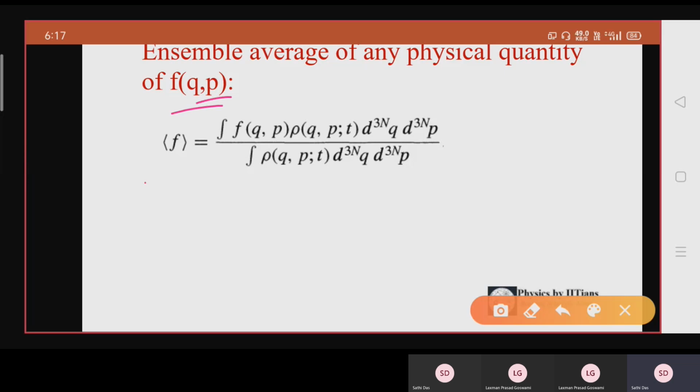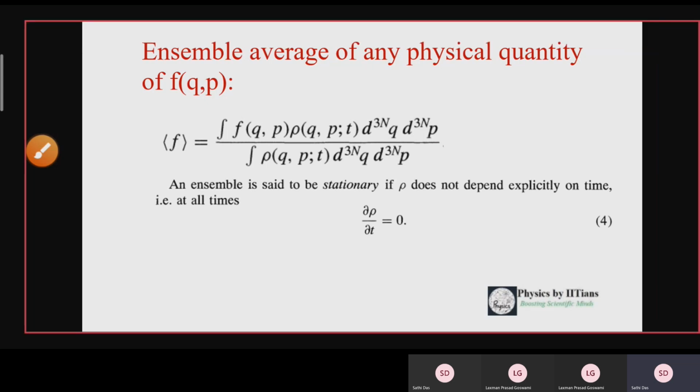The ensemble average of f is defined as f average equals the integration of f rho d3q d3p divided by the integration of rho d3q d3p. This is the standard definition of the ensemble average of any physical quantity.